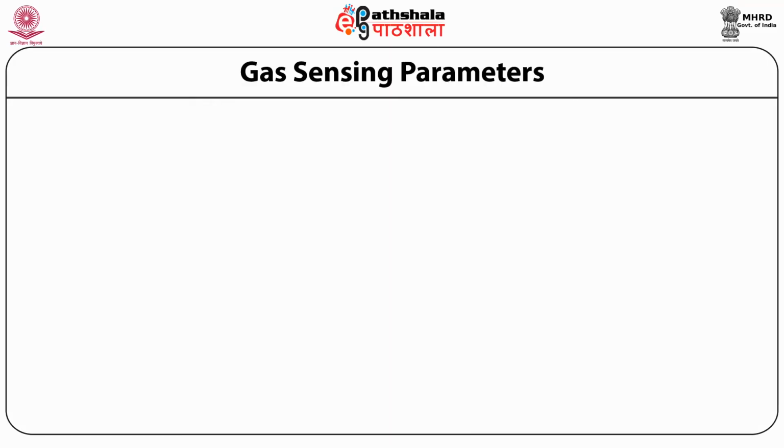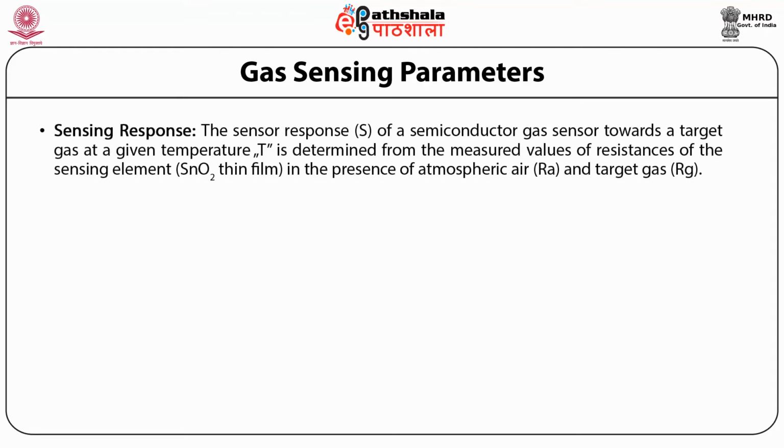So after discussing about a sensor and seeing the characteristics of a good sensor, let us discuss about the gas sensing parameters. The first most important parameter is the sensing response. The sensing response, which is denoted by S, of a semiconductor gas sensor towards a target gas at a given temperature T, is determined from the measured values of resistances of the sensing element.